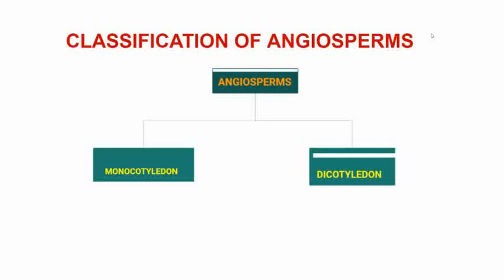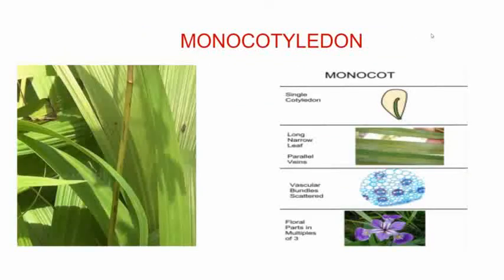Next, we will see the character features of monocotyledons. Seed has only one cotyledon. Plants have fibrous root system, leaves with parallel venation. Flowers are trimerous and not differentiated into calyx and corolla. Pollination occurs mostly by wind. Pollination means the transfer of pollen from the male part of a plant to the female part of a plant.